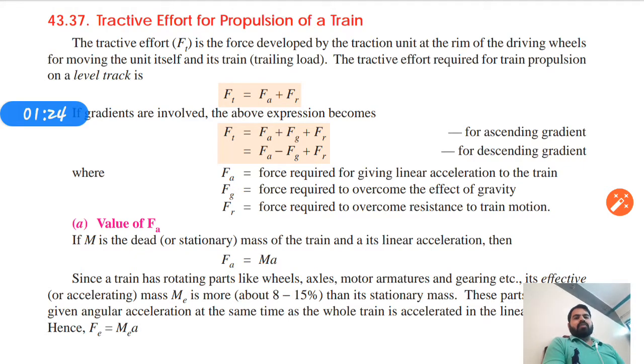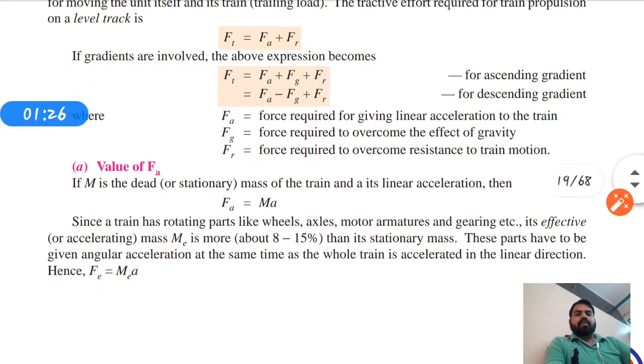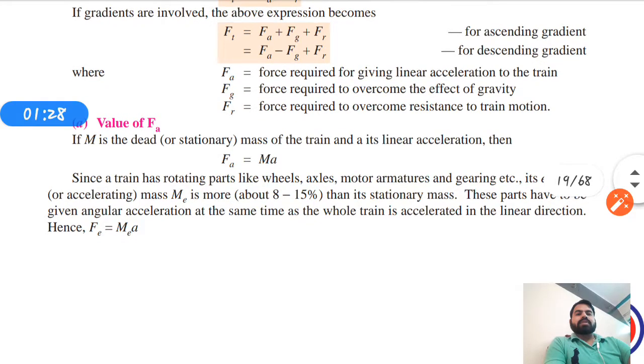Okay, so now let us discuss the value of Fa. Fg is the force required to overcome the effect of gravity.